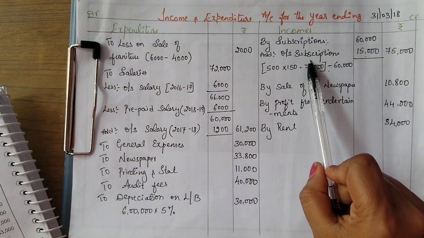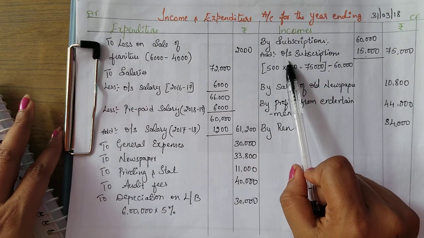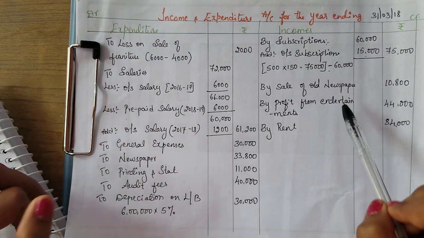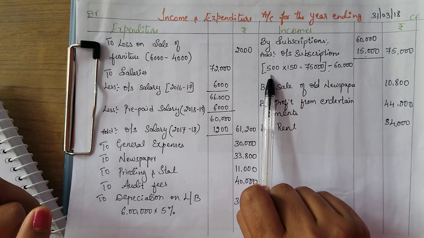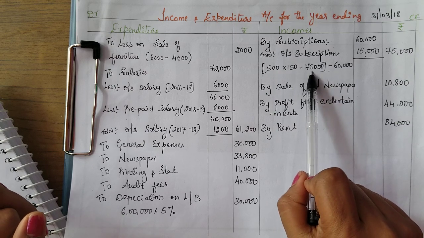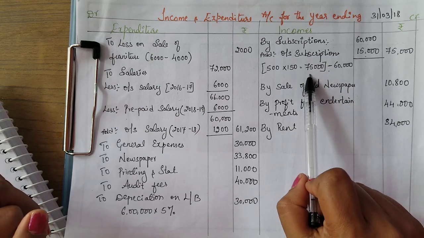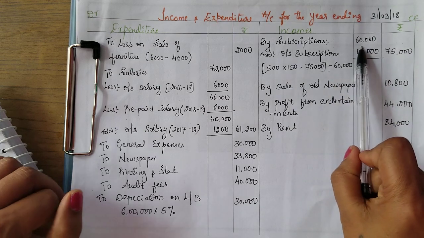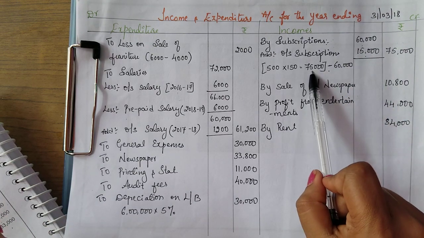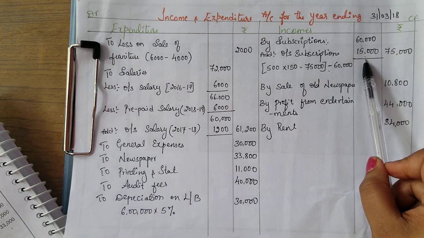Okay, and regarding subscription, they have given the hidden information. They have not given the clear picture of outstanding subscription. They have given the total number of members and how much they have to pay. So with that, 500 members are there and each has to pay 150. When we multiply, we will get the total amount 75,000. For this current year, we should get subscription 75,000, but we received only 60,000, which is given in the receipts and payments account. So when you do 75,000 minus 60,000, you will get 15,000 as outstanding subscription.